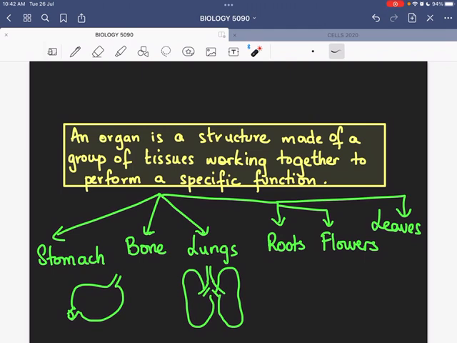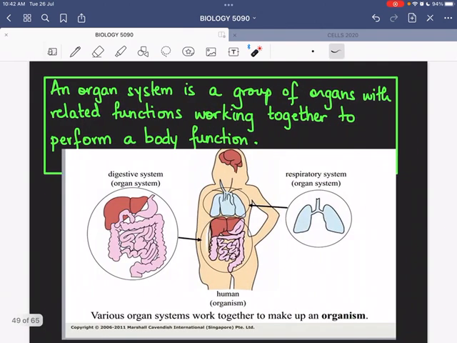A tissue is a group of cells with similar structures working together to perform a shared function. I have drawn a handmade drawing in which I have shown you cells forming an epithelium in this case, and these cells have been taken from the inner part of your mouth cavity, your cheek cells. Then similar kinds of muscle cells will form the muscle tissue. This diagram has also been taken from your textbook, in which these are circular shaped cells joined together to form a small tube. Such cells are found in your kidneys, and they help in excretion, in the formation of urine.